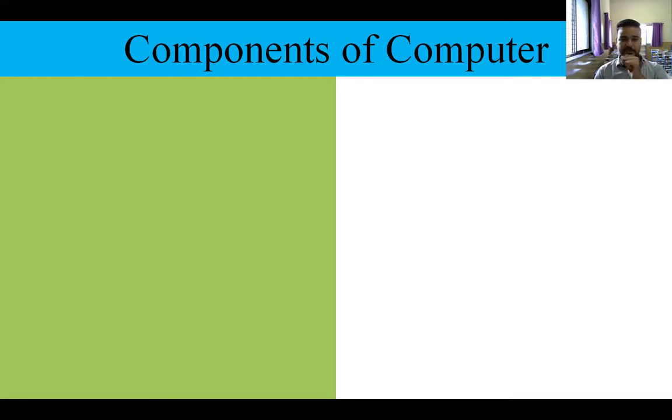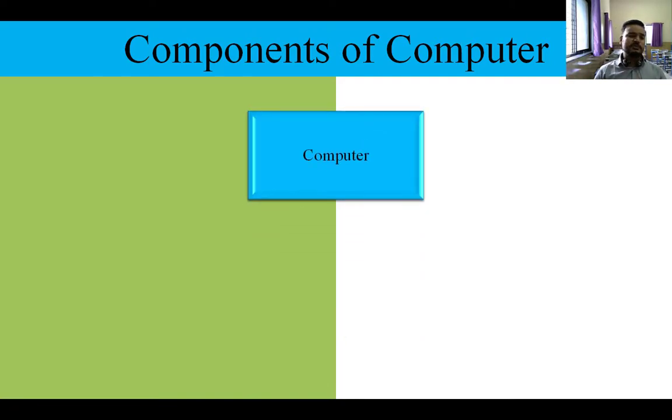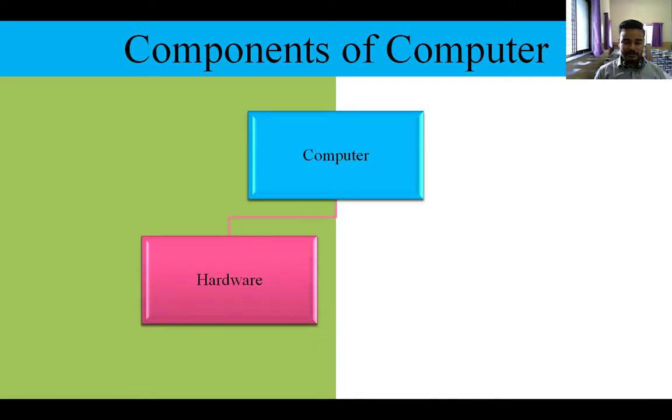Got it? So ready? Our computer contains a number of parts that we are going to see. The first part is the hardware. Hardware means the part of a computer that we can touch, hold or feel, like your keyboard, your mouse, your speaker, your camera, your visualizer, projector, many things are there.